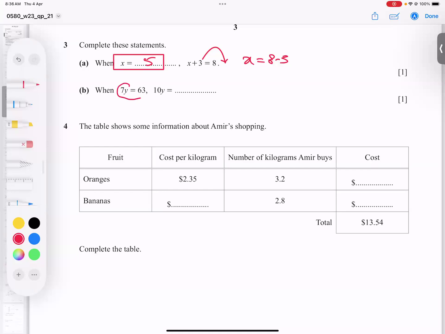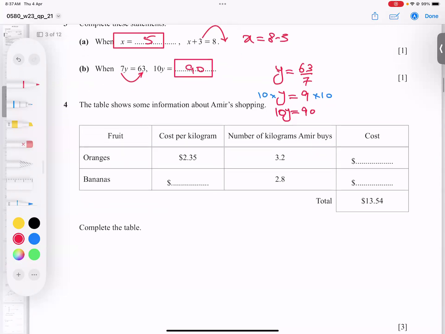And same story here. He said 7y equals 63, but 10y equals what? So first I need to make y alone. How to make y alone? This 7 will go down and divide. So it turns out y is equal to 63 over 7. Table of 7, 7 nines are 63. So I got it, and now I need 10y. So multiply both sides by 10. Look, I'll show you. Times 10 here, times 10 here. And I got 10y equals 90. So 90 is my answer.